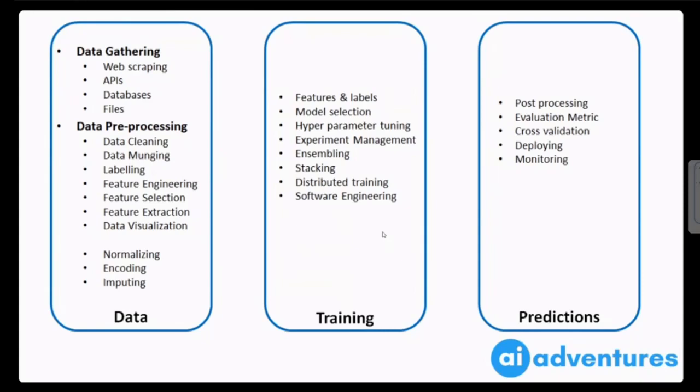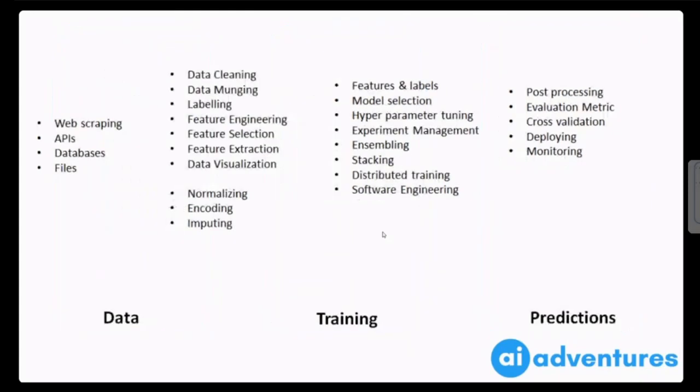And after you have deployed your model, you will also have to monitor its performance over a long period of time. Now, deploying your model is very different from other projects. All these new terms will be introduced to you as soon as you start writing some code in machine learning. Now, here I have segregated them, but in reality, this is how it looks. There are three main stages: data, training, and prediction.